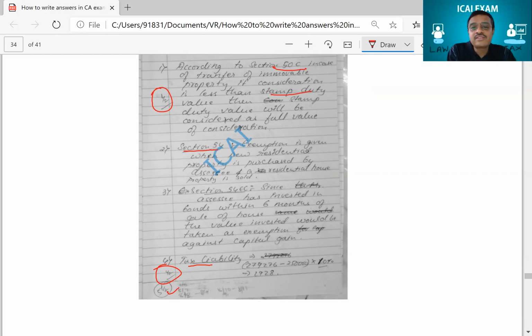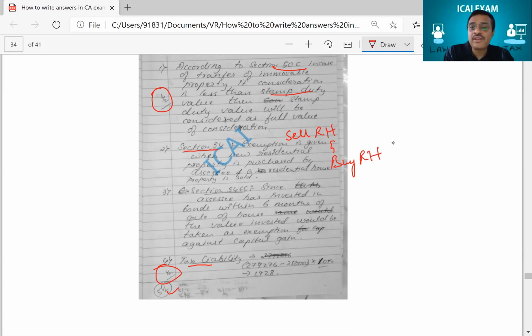What exemption is given where new residential property is purchased by SSE and a residential property is sold. No, that is not the way to write. You should say after selling, you have to write there, no? First, once you sell residential house and then you should buy residential. The way it's written is it doesn't look right. You would have got half marks.